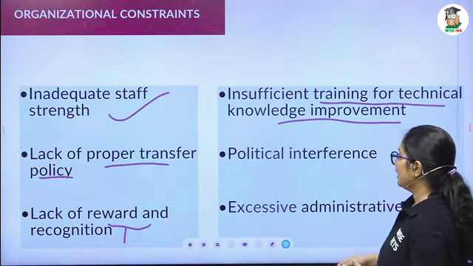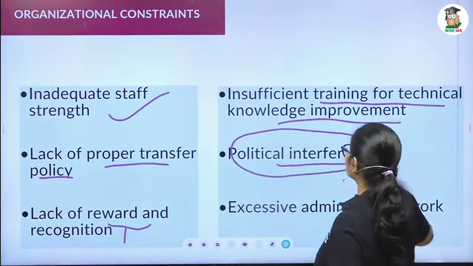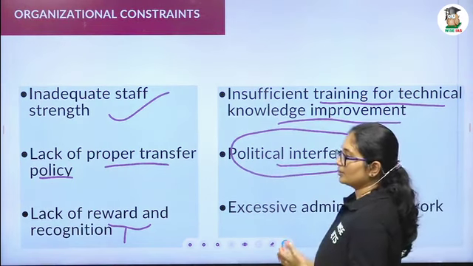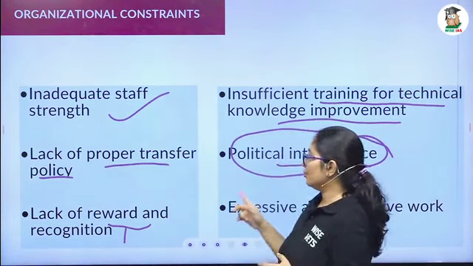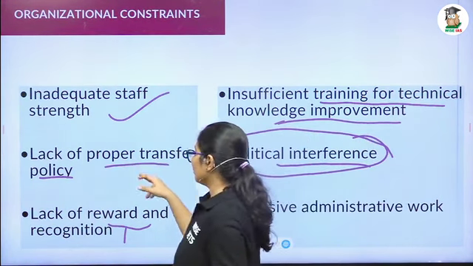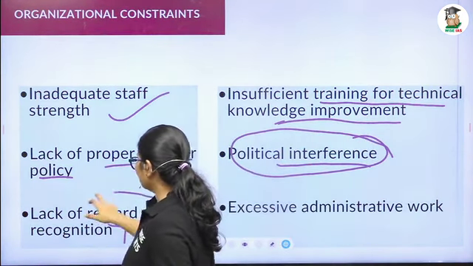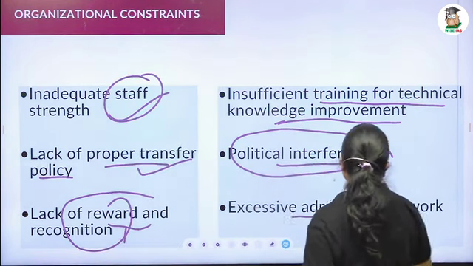Okay. And the next point is political influence. It is the most important one. Most of the time the political parties or political people will come and say don't do it like that. The political influence, insufficient training, lack of proper transfer policy, lack of reward and recognition, inadequate staff strength, and excessive administrative work.